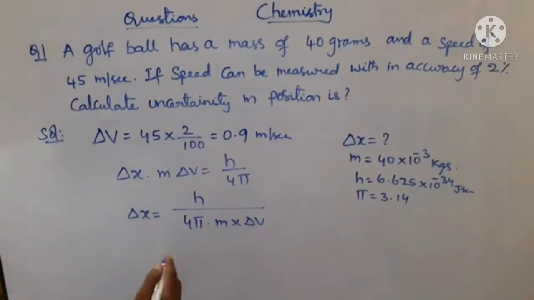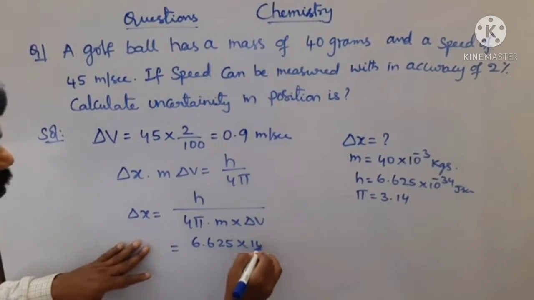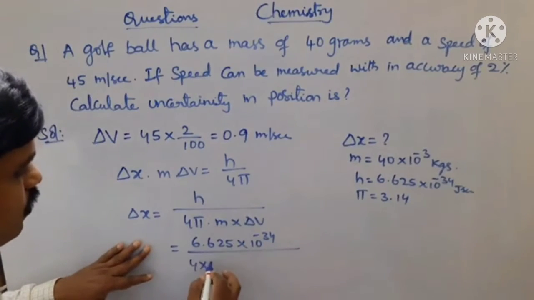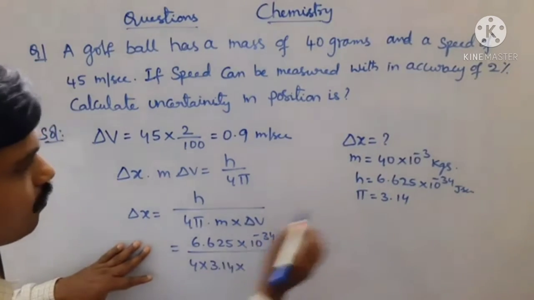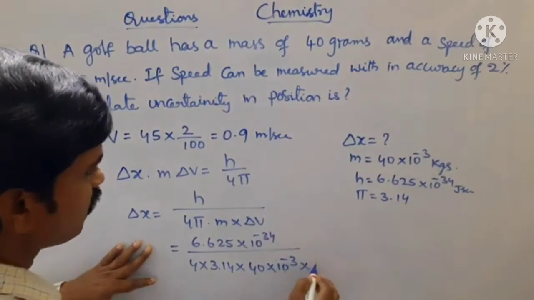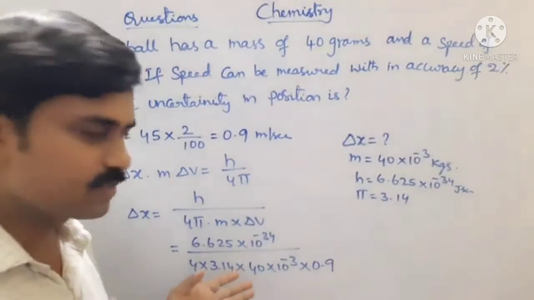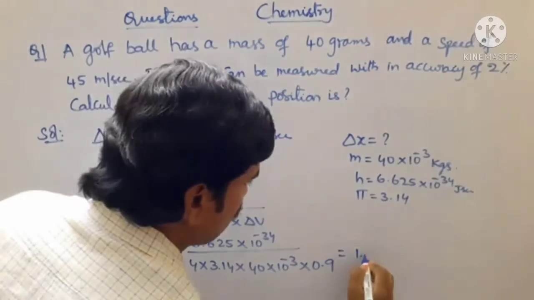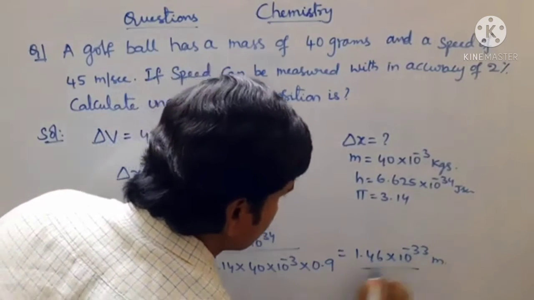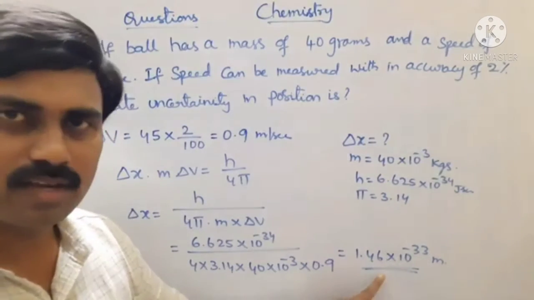If we substitute all the values, 6.625 into 10 power minus 34, that is the h value, 4 into pi 3.14, the mass of the particle value 40 into 10 power minus 3, into the delta v value 0.9. If we calculate this sum, we will get 1.46 into 10 power minus 33 meters. This is the final answer.